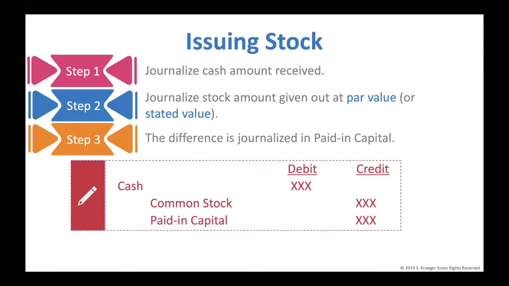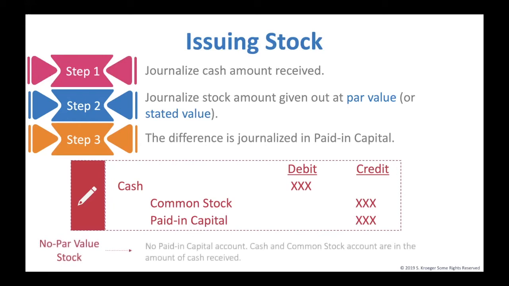For example, the par value of Amazon is 1 penny. If Amazon issues 1 share of stock, the current market price is over $3,000. Wow, this is as of August 2020. I just looked that up and I can't believe how much it has increased during COVID. Anyways, the cash amount that Amazon is receiving is $3,000. The amount that gets journalized to the common stock account would be the par value of 1 penny. The difference would go to the paid-in capital account, which would be $2,999.99.